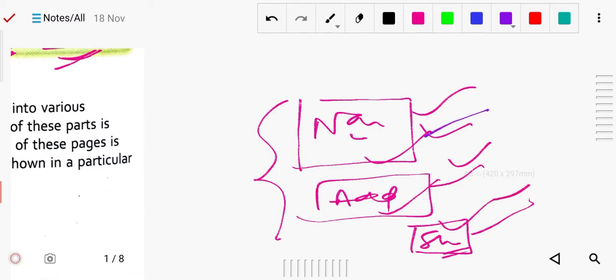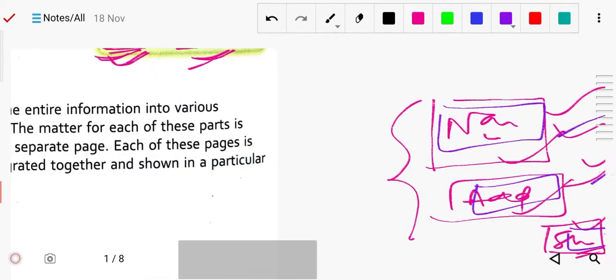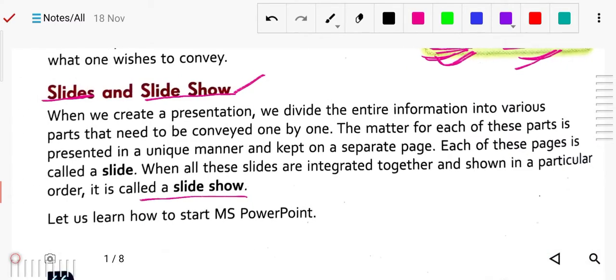So displaying all of this is called a slideshow, and each page having the information is called a slide. They are all combined and used in the presentation. Now we will learn how to start our MS PowerPoint. So how to begin it?